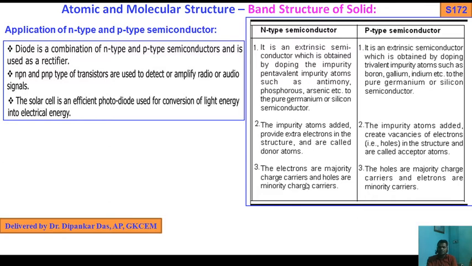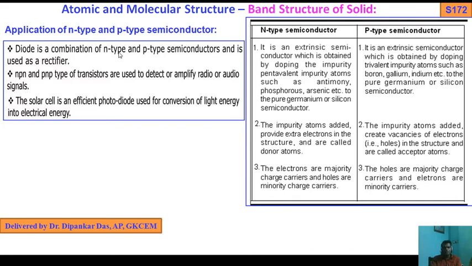In n-type, the electrons are majority charge carriers, the holes are minority charge carriers. Here in p-type, holes are majority charge carriers and electrons are minority carriers. Electron here in case of n-type, because the fifth electron which is unused resides on phosphorus, arsenic, antimony. So these electrons are majority charge carriers and holes are minority charge carriers. These holes are majority charge carriers and electrons are minority carriers. Okay, so this is the basic difference between n-type and p-type semiconductor. Okay, now application of n-type and p-type semiconductor.